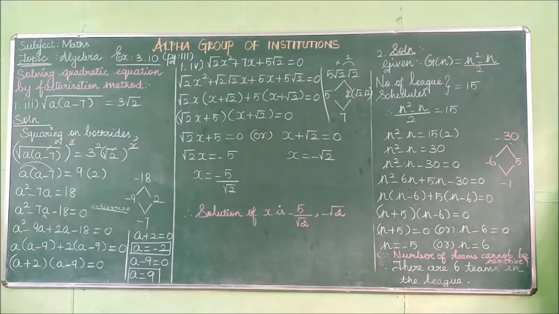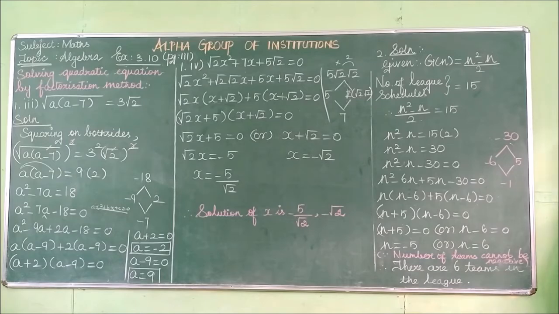Read the question in the book, page number 111. So what is the question given in 111? Second question: the number of volleyball games that must be scheduled in a league with n teams is given by g of n, which is equal to n squared minus n by 2, where each team plays with each other team exactly once. A league schedules 15 games. How many teams are in the league?